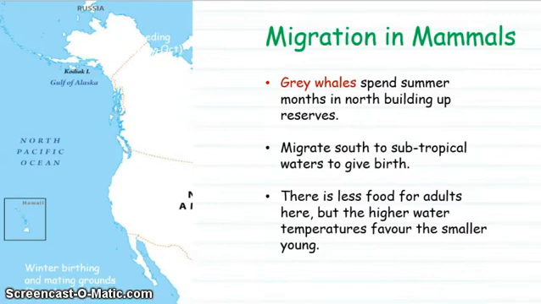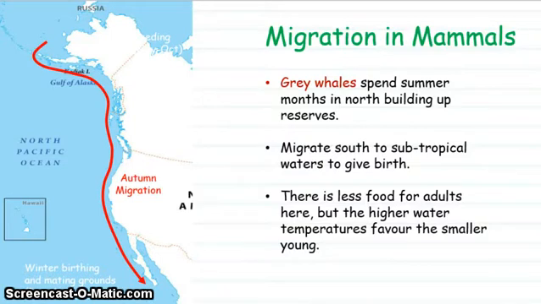Mammals also migrate. Grey whales migrate south during the autumn to give birth in places like Baja, California. But there's not much food for the adults there. It's great for the babies because nice warm temperatures favour their growth.